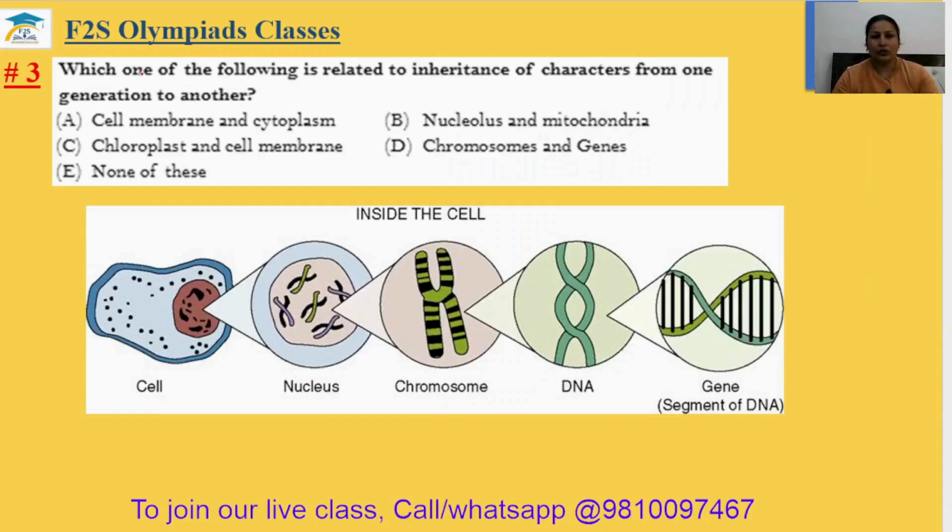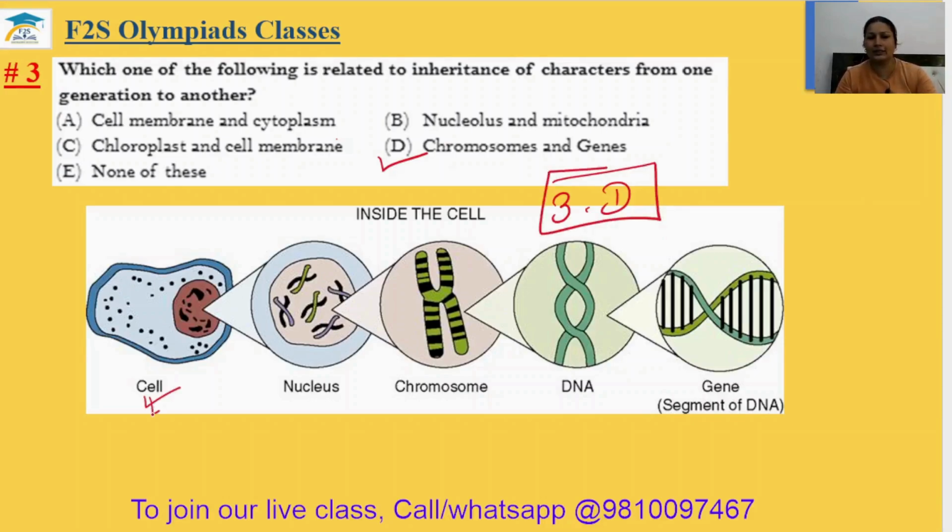Question number 3. Which one of the following is related to inheritance of characters from one generation to another? Cell membrane and cytoplasm, nucleus and mitochondria, chloroplast and cell membrane, chromosome and genes. Actually, the inheritance of characters, the nature from one generation to another generation, is carried out by the genes, which are found inside your DNA, and DNA is found inside your chromosome. The answer will be option D. Third answer is option D.